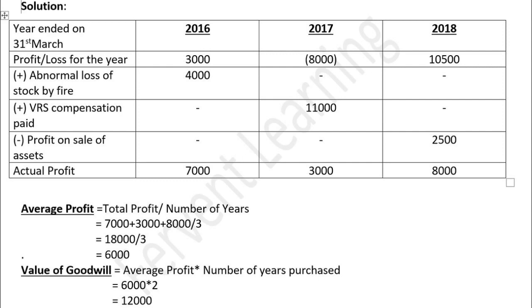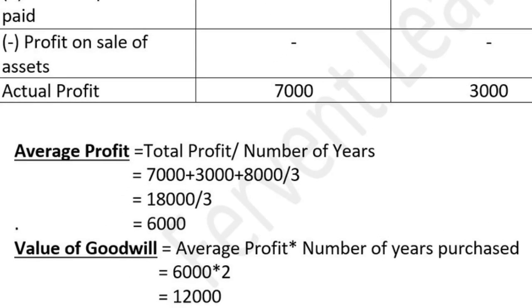Again we put this in the formula. Average profit is equal to total profit by number of years. That is 7,000 plus 3,000 plus 8,000 by 3, because we are using the profit of last 3 years. So 18,000 divided by 3, we will get 6,000 as average profit. Now value of goodwill is equal to average profit multiplied by number of years purchase. That is 6,000 multiplied by 2, which is 12,000. So here we solved two sums, one with adjustment and one without adjustment. This way we calculate value of goodwill using average profit method.